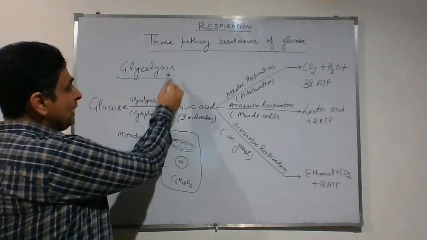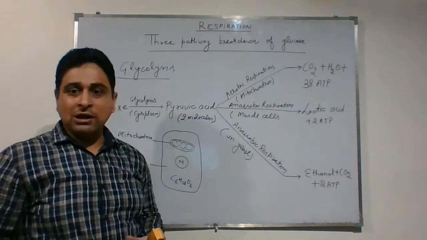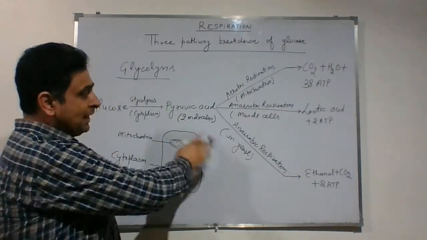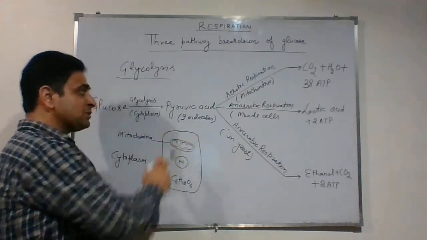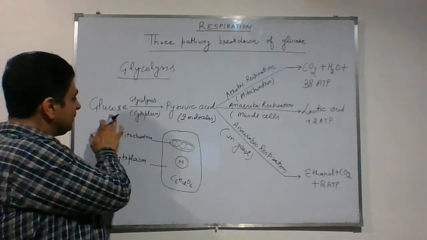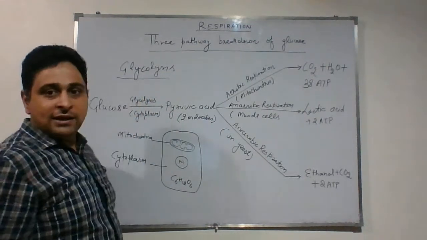Now students, the glycolysis process is common for both aerobic respiration and anaerobic respiration. So the differentiation of aerobic and anaerobic respiration starts after the formation of pyruvic acid. Up to here, have you understood that glucose is broken down into pyruvic acid and this process is called glycolysis?